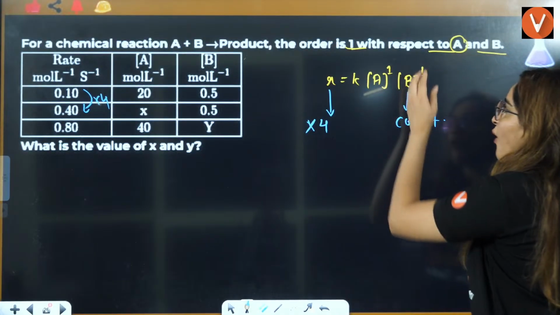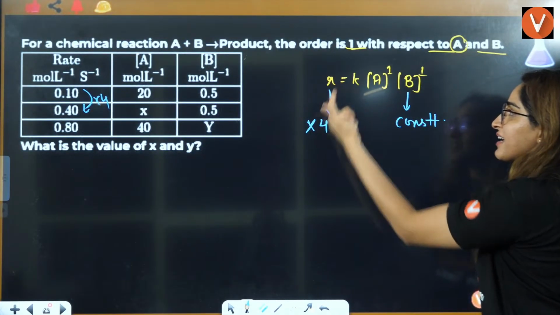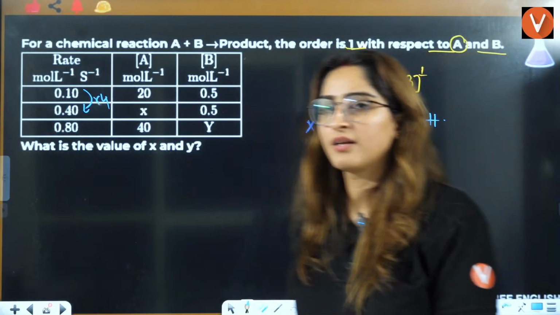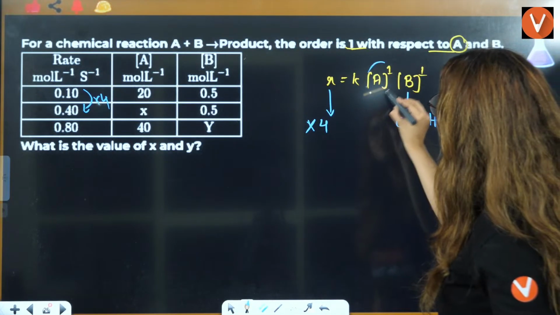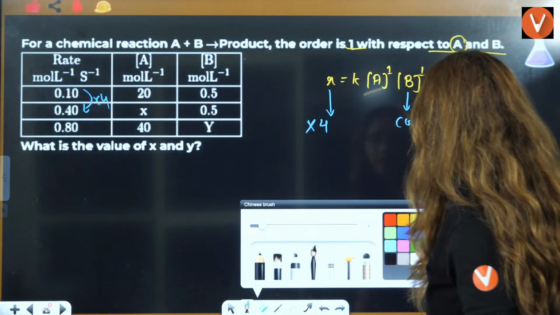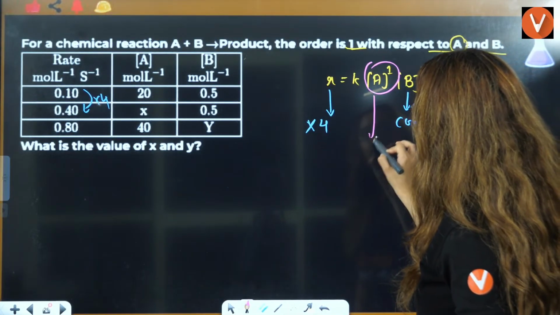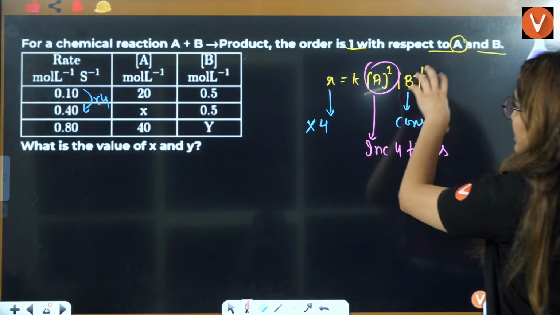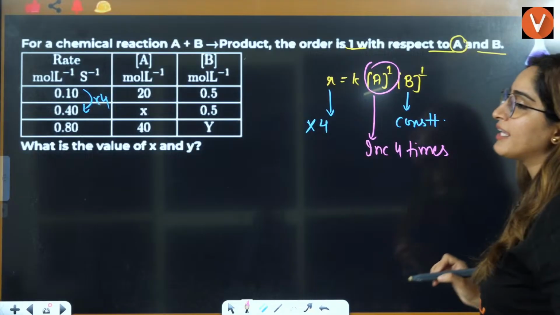Now this is constant, and this is increasing 4 times due to which? Because if this also increases 4 times, and B is constant, then the rate can increase 4 times.